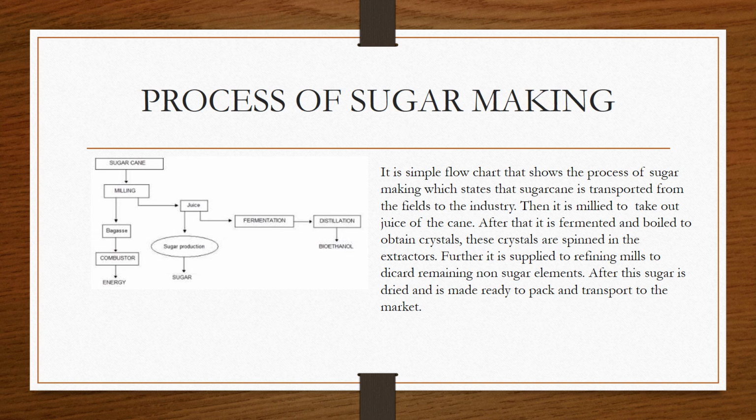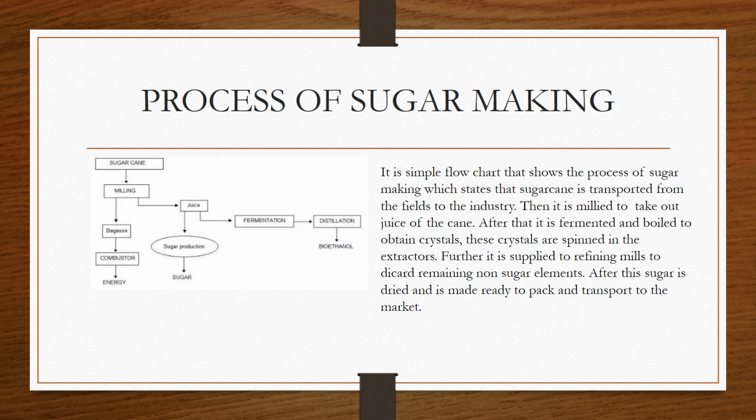Next slide shows the process of sugar making. Sugar cane is milled, and this is a simple flow chart that shows the process of sugar making, which states that the sugar cane is transported from the fields to the industry. Now, a very important thing here is that the sugar cane should be sent to the industries within 24 hours of the cutting of the cane. Otherwise, the juice contained in the cane starts drying.